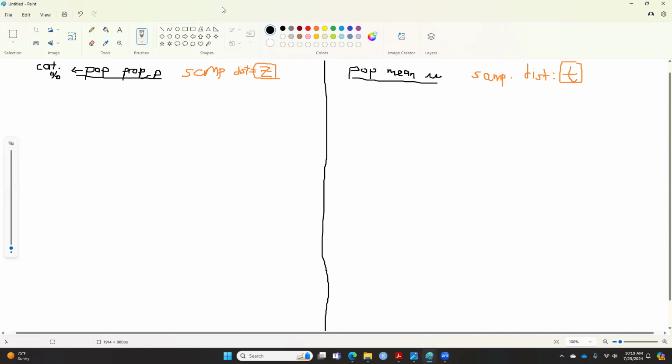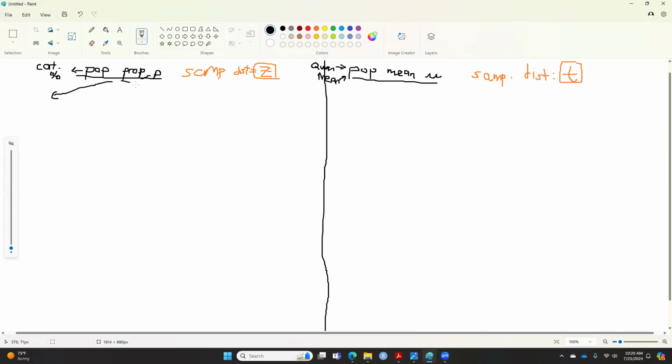For the population mean, this is for quantitative variables, and usually you have the word mean in it. So in the questions, when you see the word mean, that's the keyword you're looking for. That is the key for the population mean. So if you read and see the word mean, that is for it. Now we can start to branch it out.